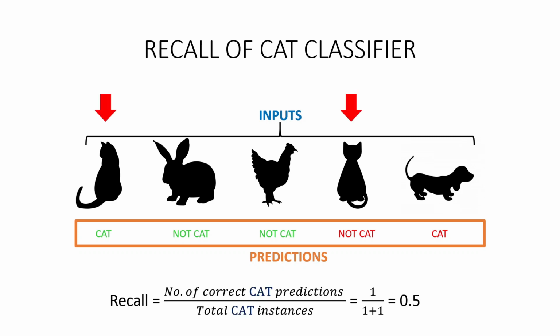Since the classifier only made one correct cat prediction out of the total 2 cat instances in the test set, the recall comes out to be 50%, which means that the classifier is able to correctly identify half of the instances of the class cat.